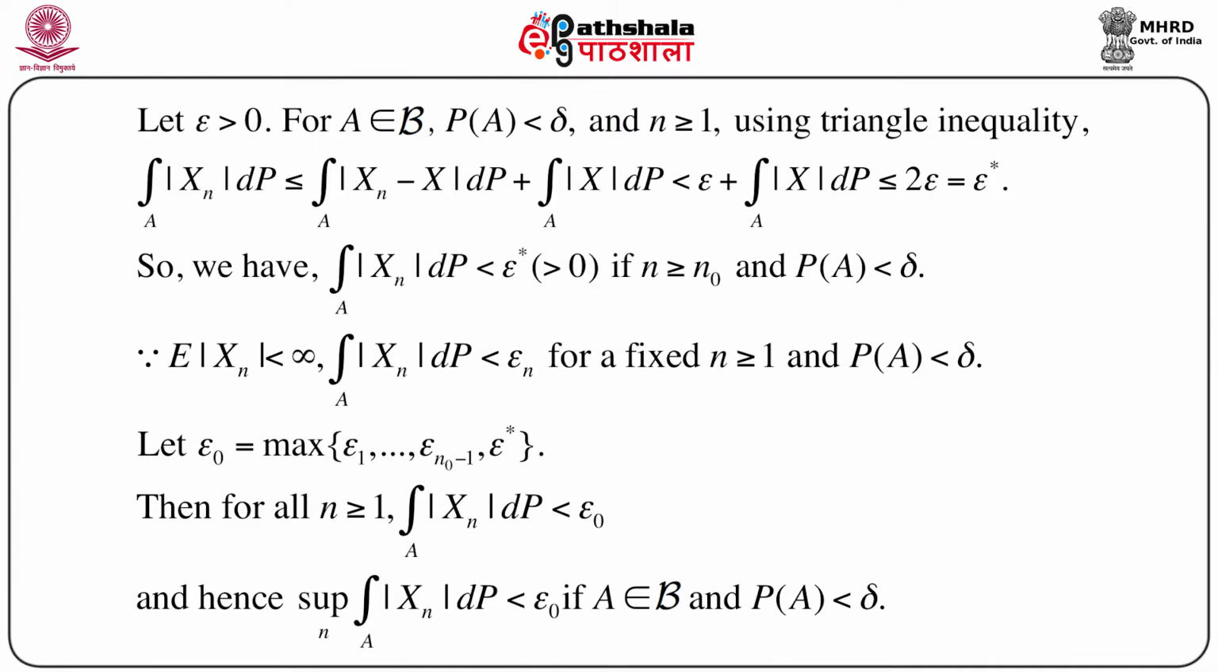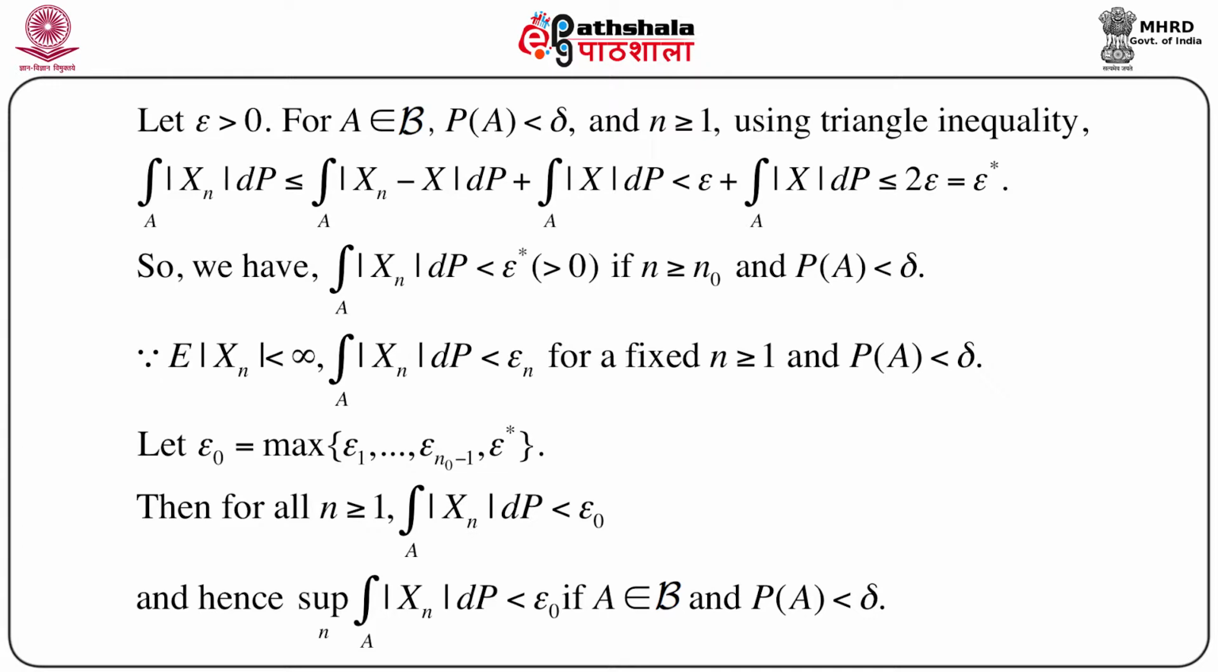Now, we have a number of epsilons. Up to n naught we can have epsilon 1, epsilon 2, up to epsilon n naught minus 1, and from n naught onwards we can have only one epsilon star. So let us define another epsilon naught, which is the maximum of epsilon 1, epsilon 2, up to epsilon n naught minus 1 and epsilon star. Now this set is a finite set, it has only n naught number of points, so we can find the maximum of this set, which is again very small. Then for every n greater than or equal to 1, integration over A of |xn| dP is less than epsilon naught.